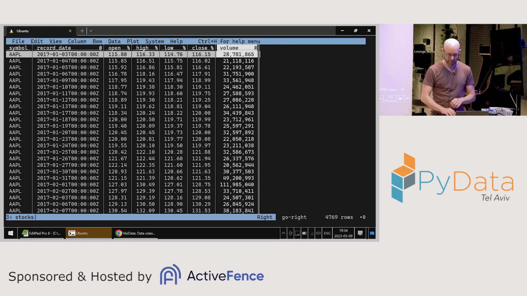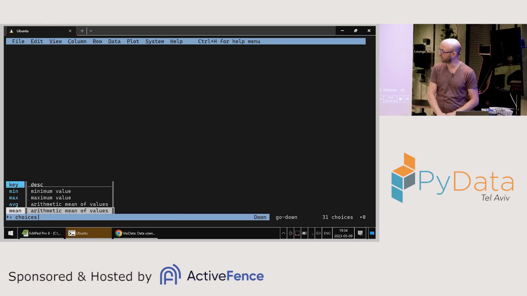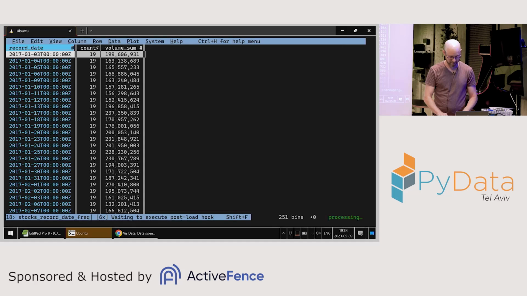I want to add an aggregator to the volume column. So I'm going to go here and I'm going to press plus to add an aggregator. There are a bunch of aggregators, mean, max, average. I want sum. I want to sum it up. And I think I should go to the record date and do a frequency table. Yes, this gives me exactly what I want.